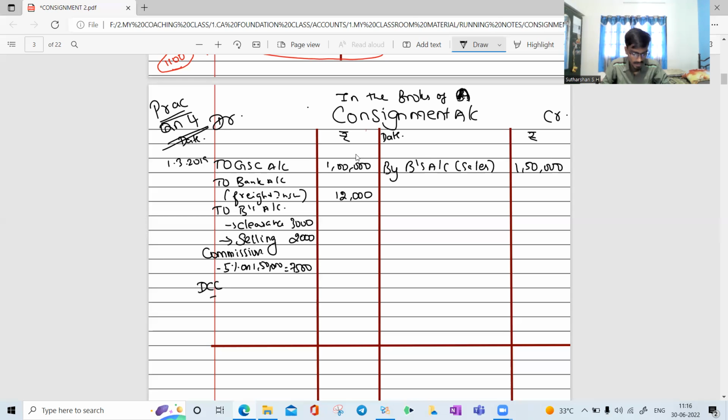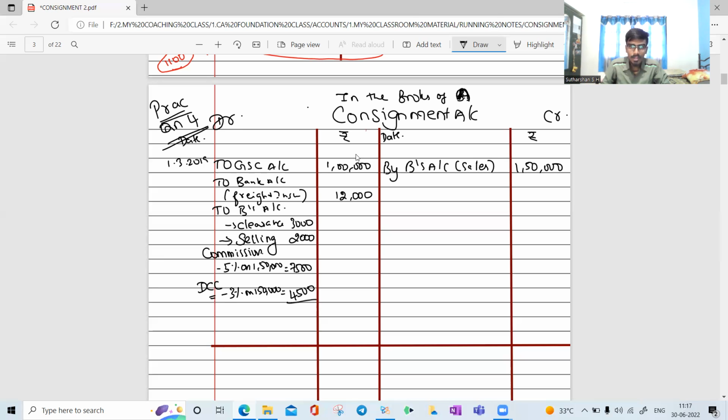There is a del credere commission also. Del credere commission is how much percentage? 3% again on 1,50,000. If they specifically mention 3% on credit sales or some other sales, you should give it as they mention. If the question remains silent, this 3% should also be given on the basis of gross sales alone. On 1,50,000, 3% means 4,500.